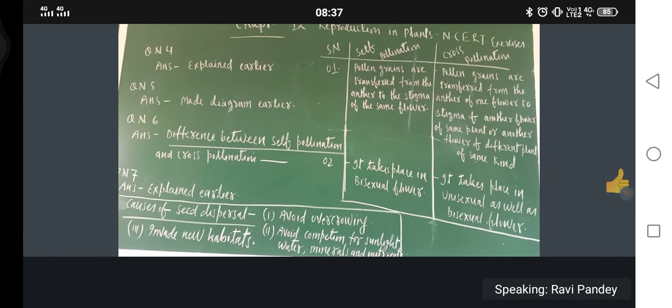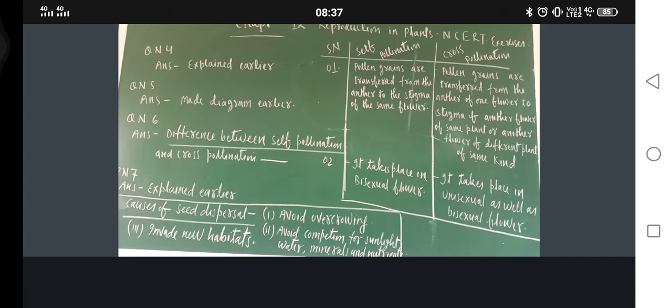Self pollination means pollen grains are transferred from the anther to the stigma of the same flower. Same flower. Okay, when will it be possible? When the flower is bisexual. If the male reproductive part and female reproductive part both are there, then only self pollination will happen. It is happening within the same flower.